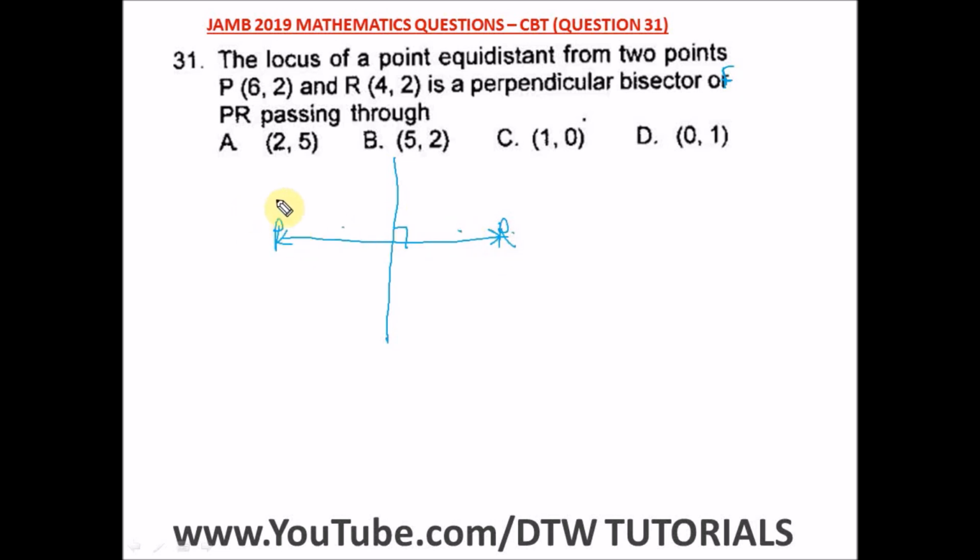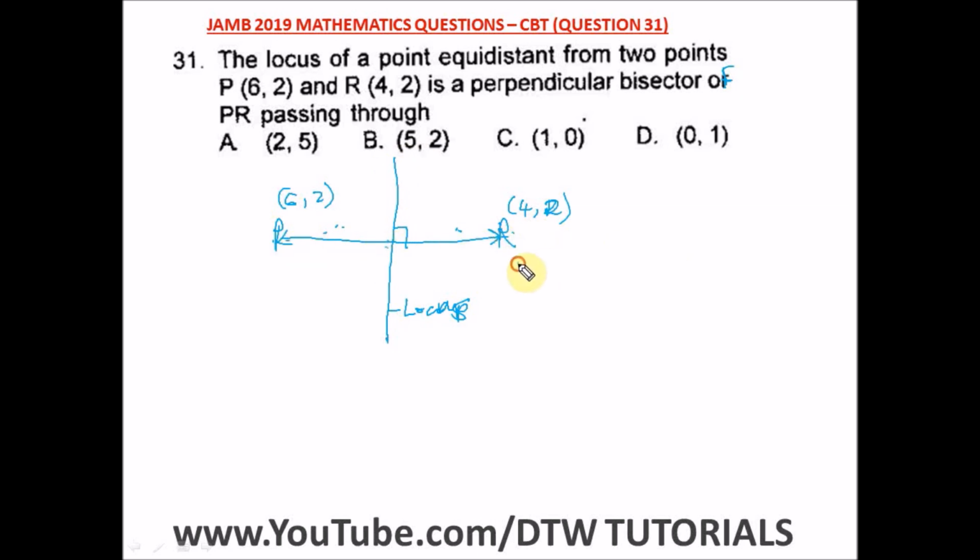That's the same distance, where P is 6,2 and R is 4,2. So these are the points. It says we should find that point, the perpendicular bisector of PR passing through this point. What is this point? From here it just means we should find the midpoint of this line, PR, because the locus of a point equidistant is equal from this side and equal from this side. So to get this point is just simplifying the midpoint of this line.